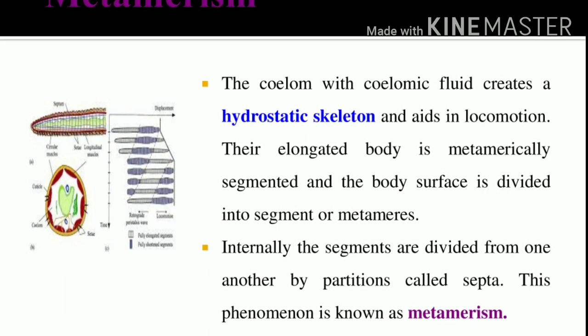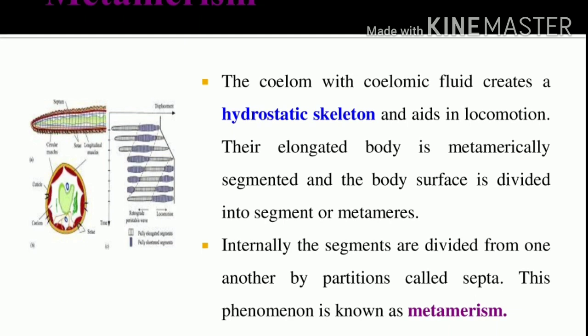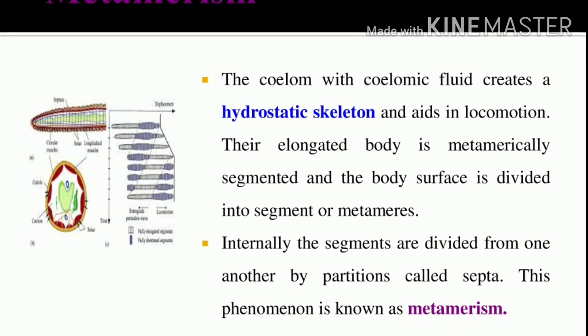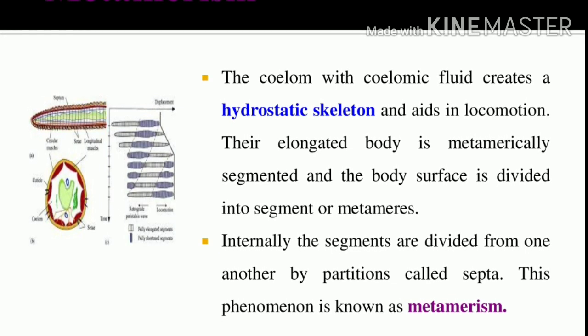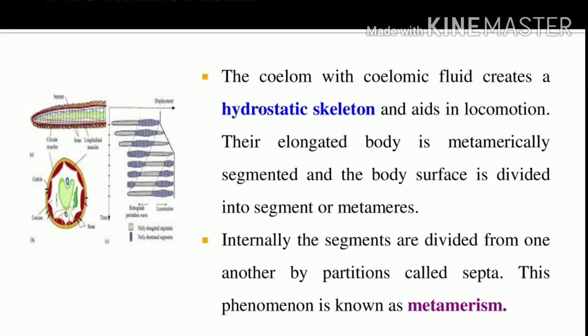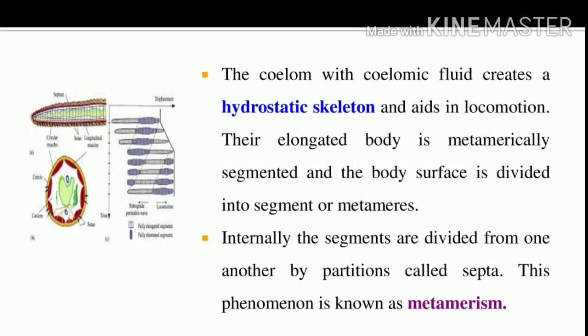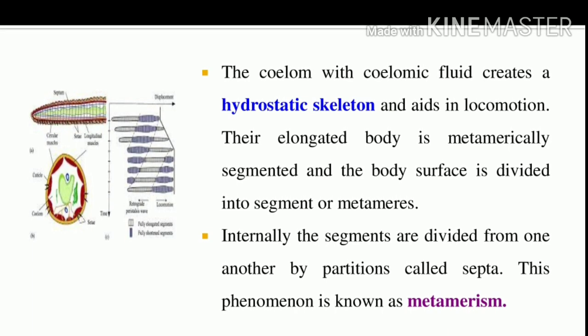Yes, earthworm. The whole body is elongated and metamerically segmented. The segments of the body surface are called metameres. Internally, the segments are divided from one another by septa. This phenomenon is called metamerism.